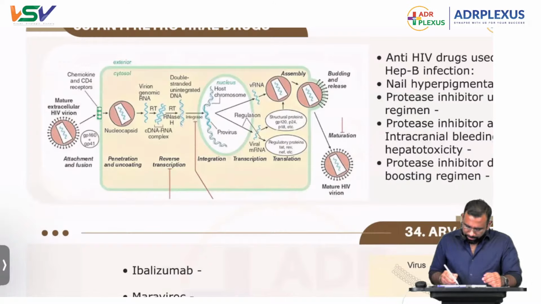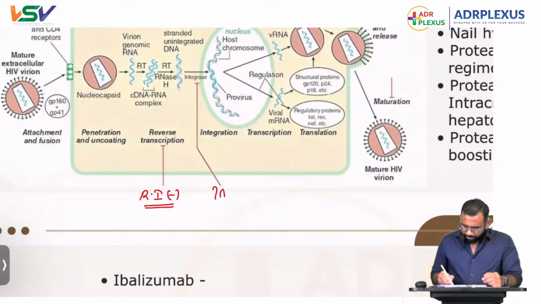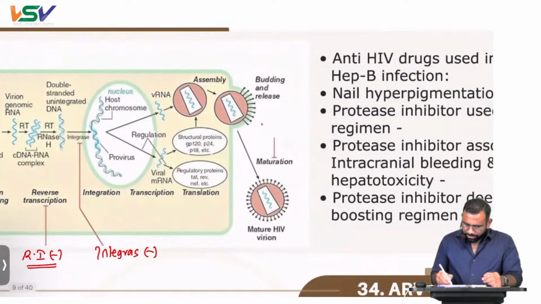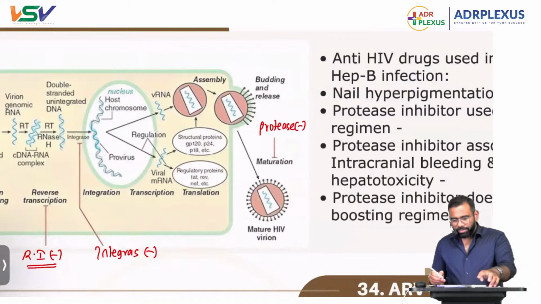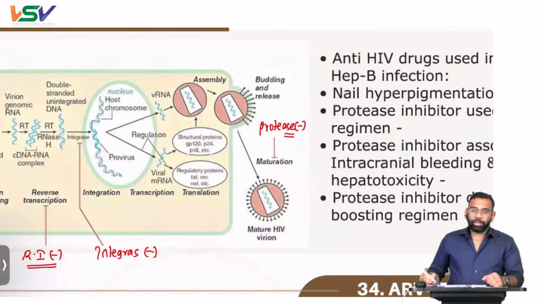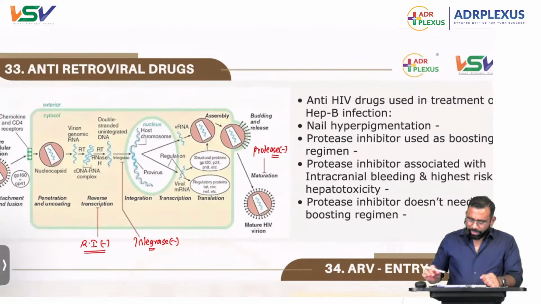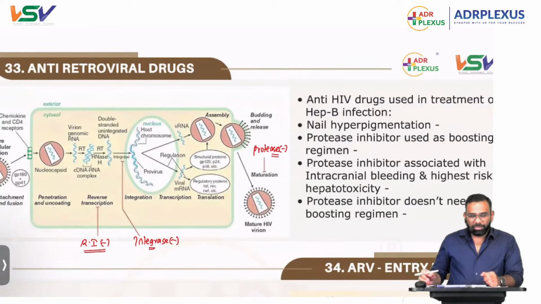So finally, reverse transcription, integration, and maturation. These are the three main steps. The drugs inhibiting reverse transcriptase are reverse transcriptase inhibitors, then integrase inhibitors, and for maturation, protease inhibitors. All the points related to these we have already done in the vital capsule part. Now let's see the main important points related to this.